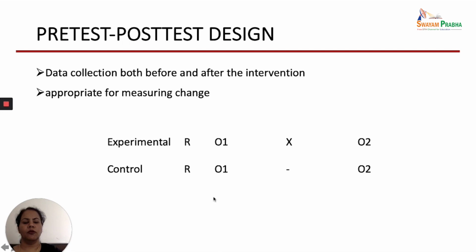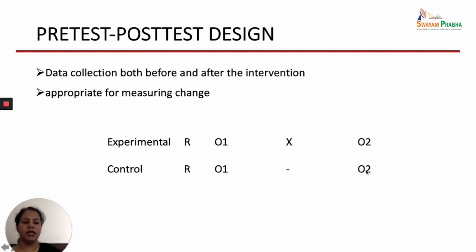Then for the control group, again through the randomization the subjects are allocated to the control group, and then the first observation is done, which is baseline. Then there will be no new intervention. Maybe the patient might be using the usual treatment or usual care, and then observation 2 is done, that is also known as the post-test assessment.